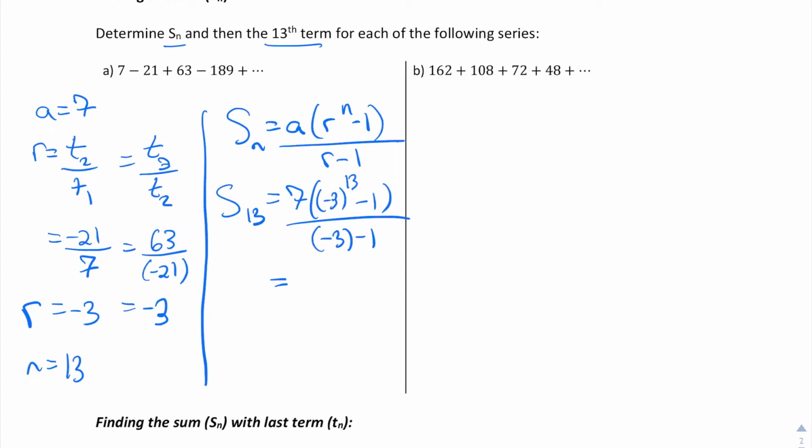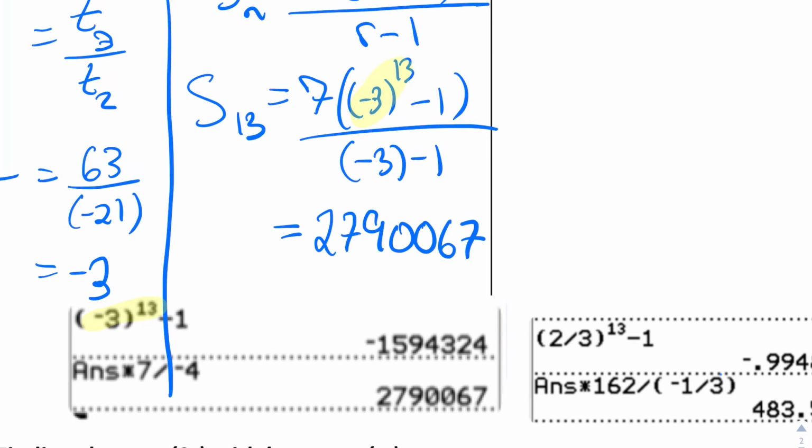But basically this is going to come out to, and this is where it gets tricky with the negatives. This -3 to the exponent 13 remains negative, but because we end up with also a negative in the denominator, the negative in the numerator divided by the negative in the denominator gives us a positive value. So I would always double check that, because if you make a mistake on your calculator, it's less. Put in here what I would have done on the calculator. Hopefully you can see this.